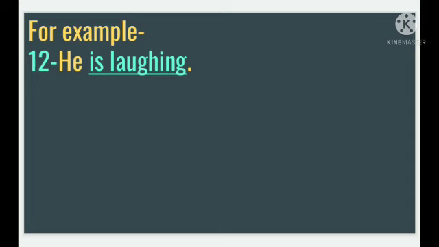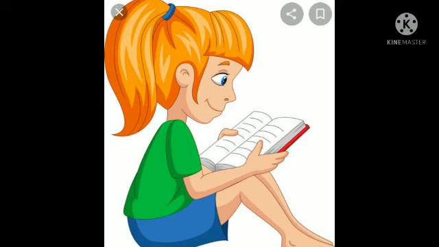Now come on, example number 12. He is laughing. Here he is a singular subject. With a singular subject we will use is. Then the verb is laugh. With laugh we will use ing. Laughing. He is laughing.